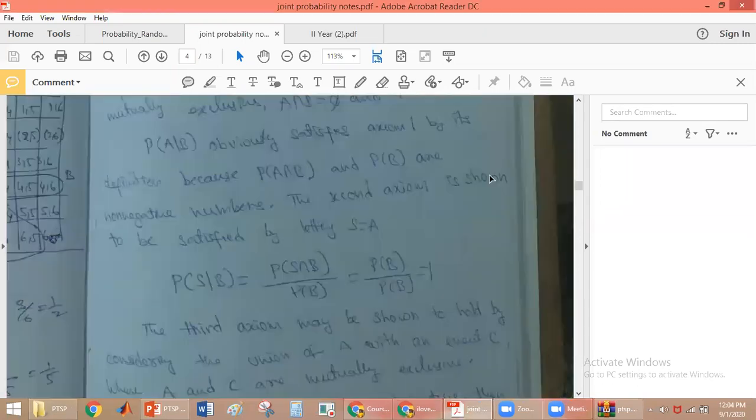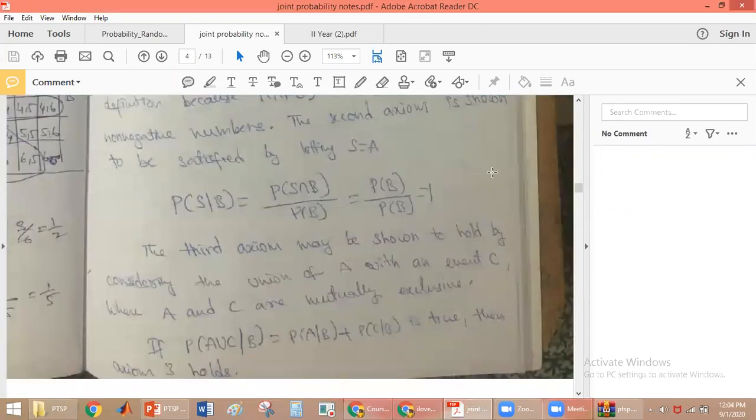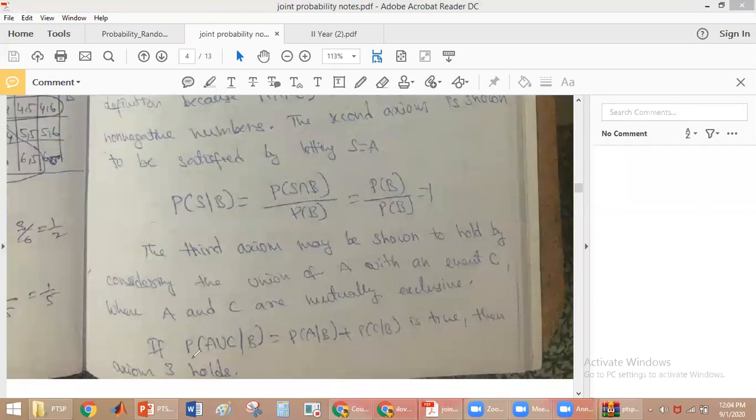Now we have to see that it also satisfies axiom number 3. What is axiom number 3? It will be satisfied when this condition is true: when two events are mutually exclusive, the probability of the union of the two events is equal to the sum of the probabilities of the individual events.